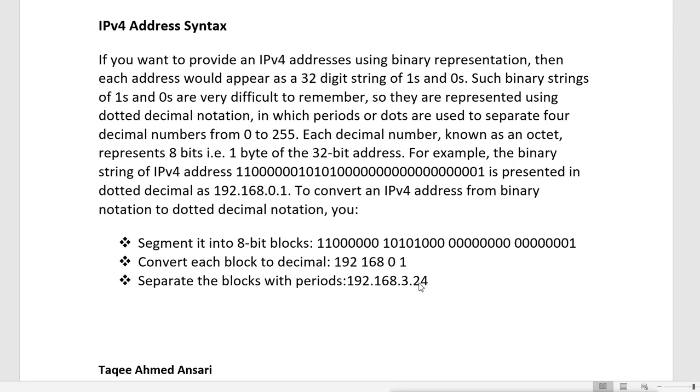Now each block has number, each block has 8 bits, and it is represented by the decimal value. Now how much numbers you can get in each block? We have 4 blocks, so how much decimal numbers we can get in each block based on the 8 bits?